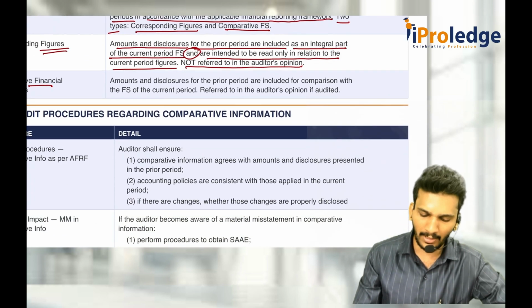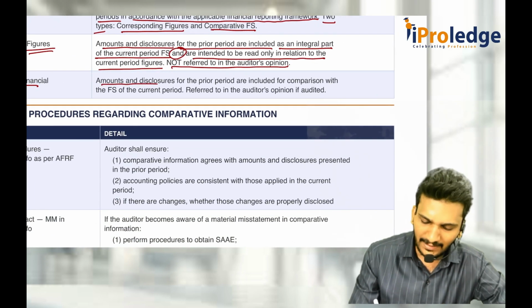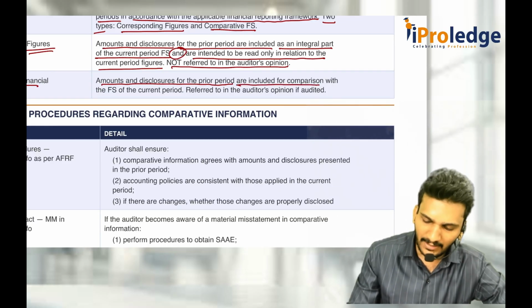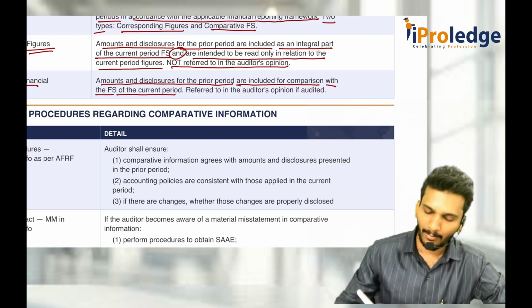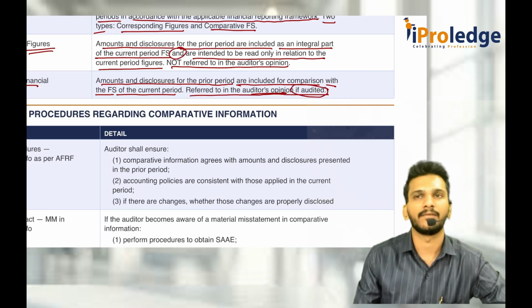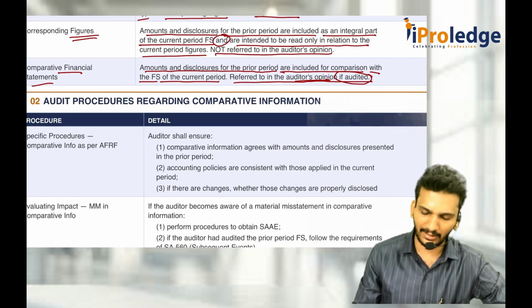But when you look at comparative financial statements, amounts and disclosures for the prior period are included for comparison with the financial statements of the current period. Whenever you are giving your opinion, you should refer to it in the opinion if it is audited. You should express opinion separately on those comparative financial statements.